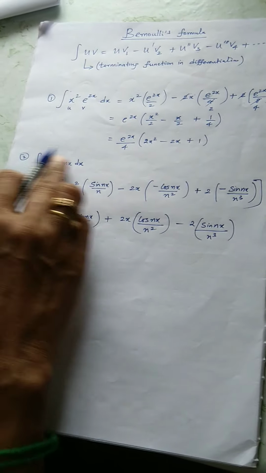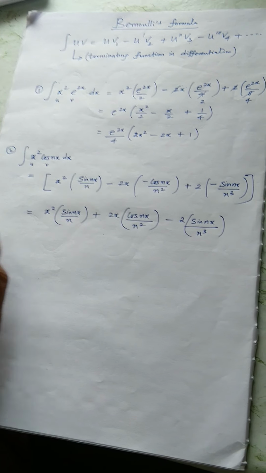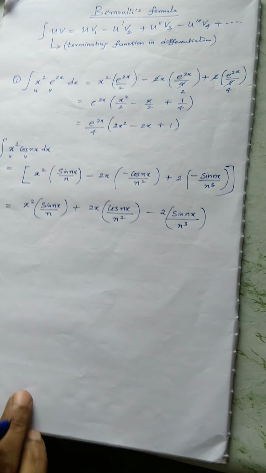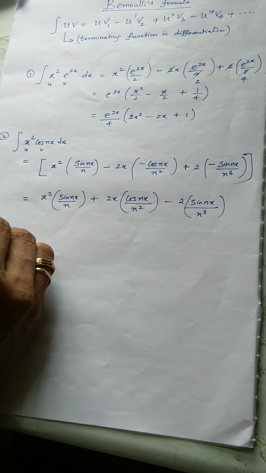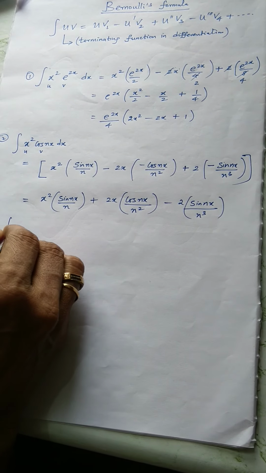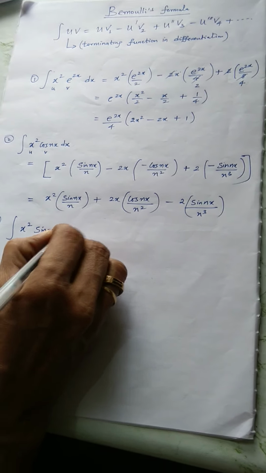Now if you work out the same thing using your plus 2 or plus 1 method, I think you have to work it out off page of your notebook. So this is what the Bernoulli's formula is. I'll explain another example also: x square sin nx dx.